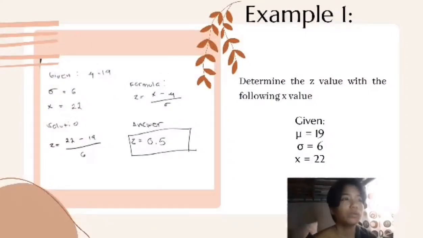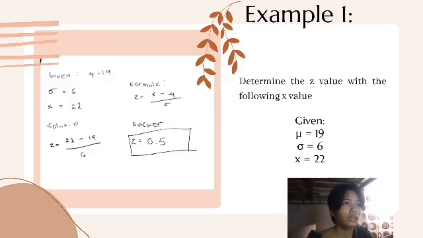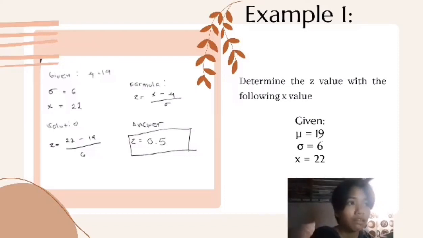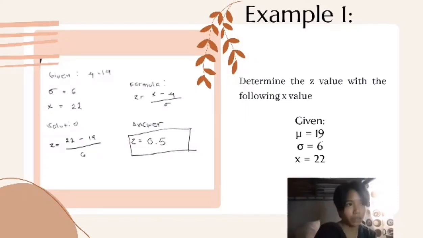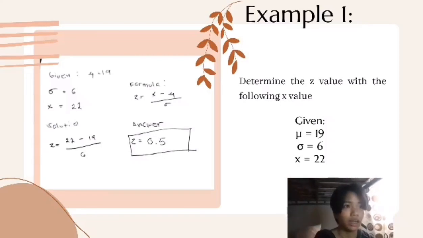And example number 2, the givens are a mean of 19, a standard deviation of 6, and a normal variable of 22. Again here, I replaced the formula with the given variables, subtracted the mean from the normal variable, then divided it by the standard deviation 6, and I got the answer 0.5.